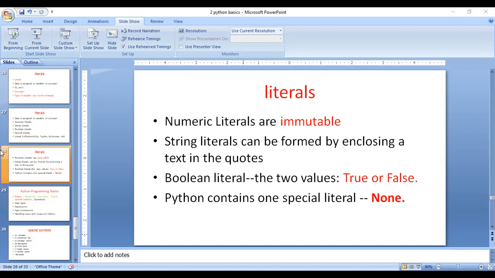For example, if you take the B value, B equal to 0, equal to false. When I print the value, it indicates true.